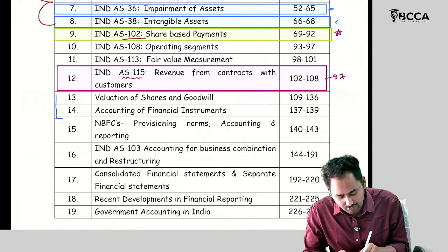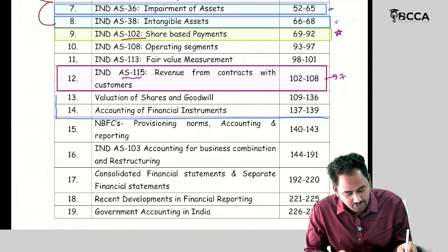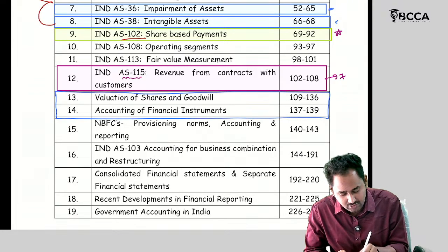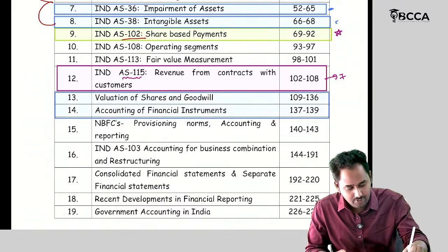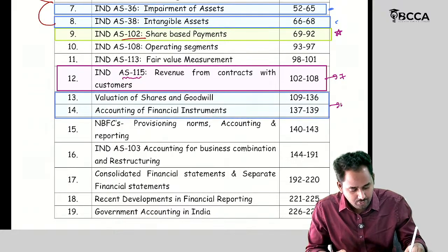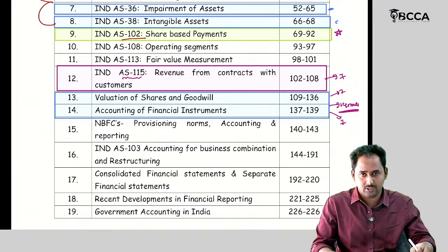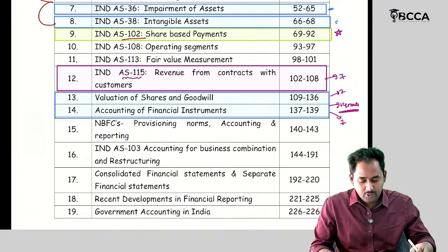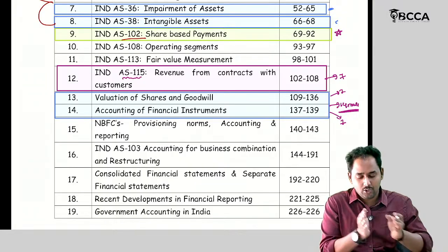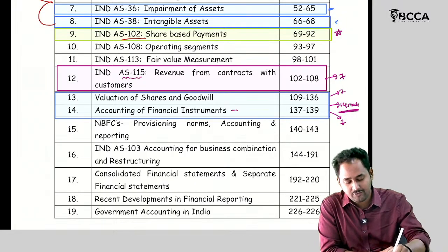After that, coming to valuation of shares and accounting of financial instruments. From these two chapters, 14 marks are expected: 7 marks from valuation of shares and 7 marks from accounting of financial instruments. With respect to the CMA Final curriculum, accounting of financial instruments is not too voluminous.